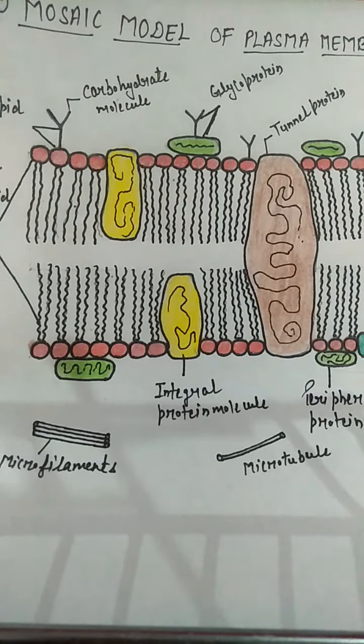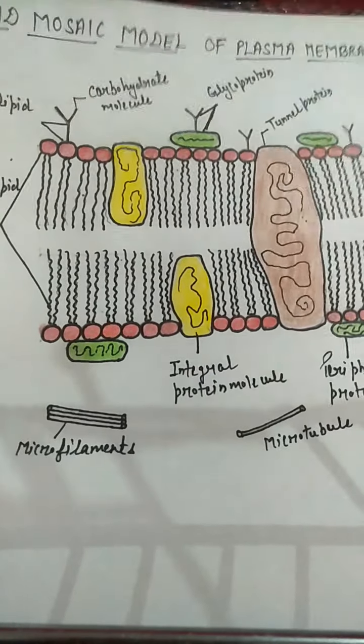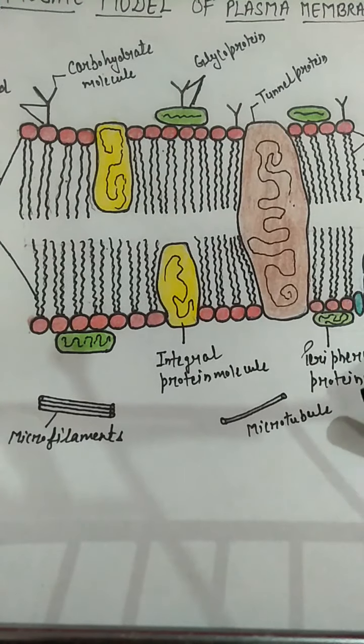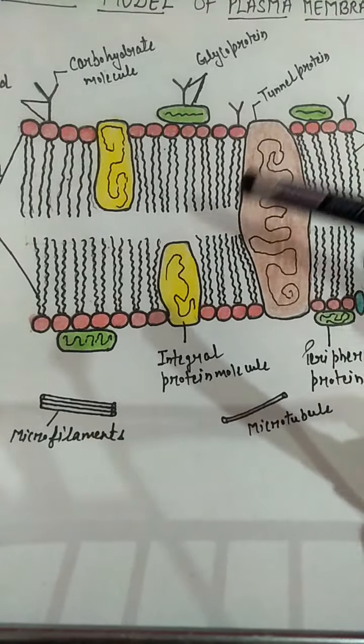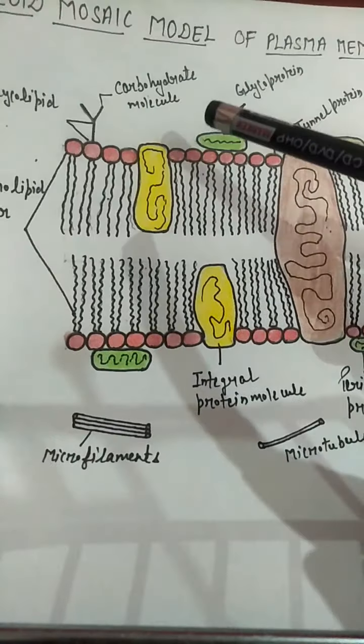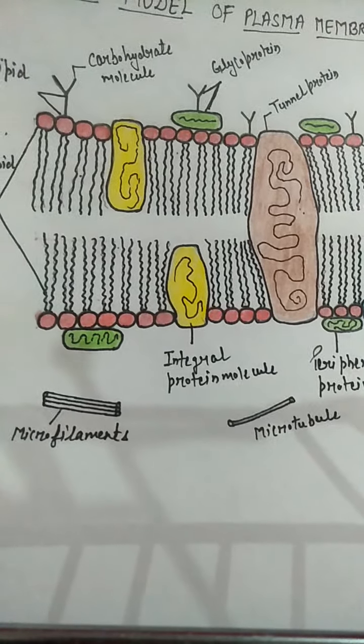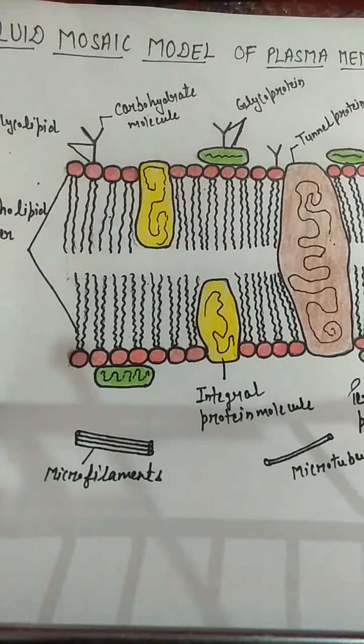That is just a statement, and this was all about the plasma membrane. It is made up of phospholipids, proteins, carbohydrate molecules, and some amount of cholesterol is also present. Okay.